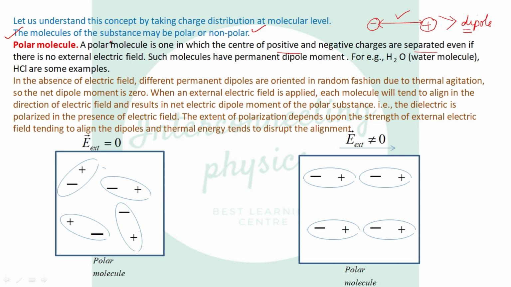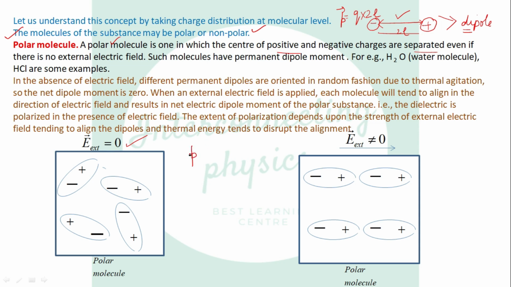Now we are talking about polar molecules. A substance is made up of a large number of molecules and every molecule has its permanent dipole moment. What is dipole moment? It is either charge multiplied by the distance between the two charges, let us say 2L. But under the effect of zero external electric field, what will happen?